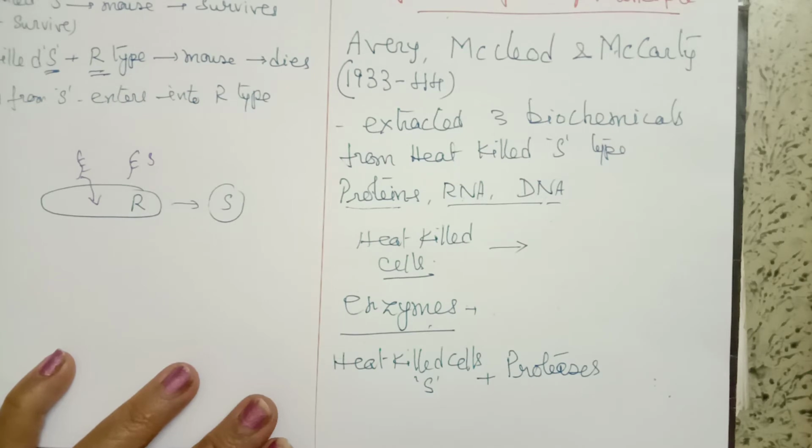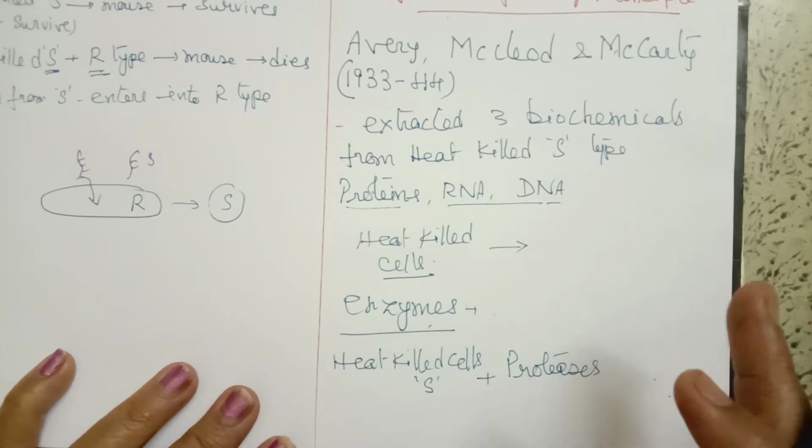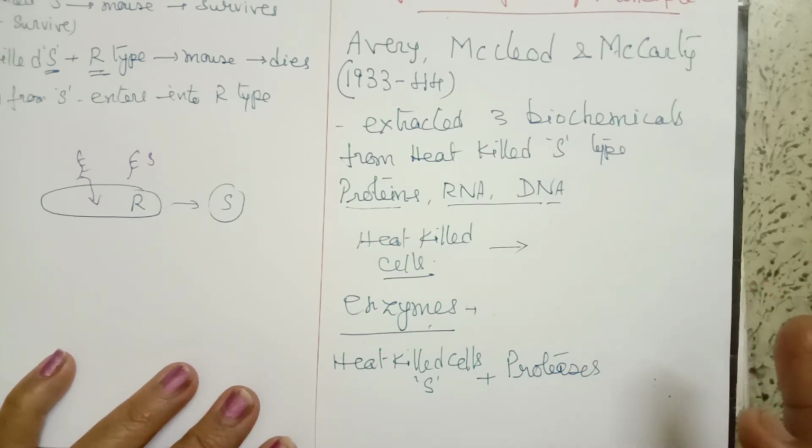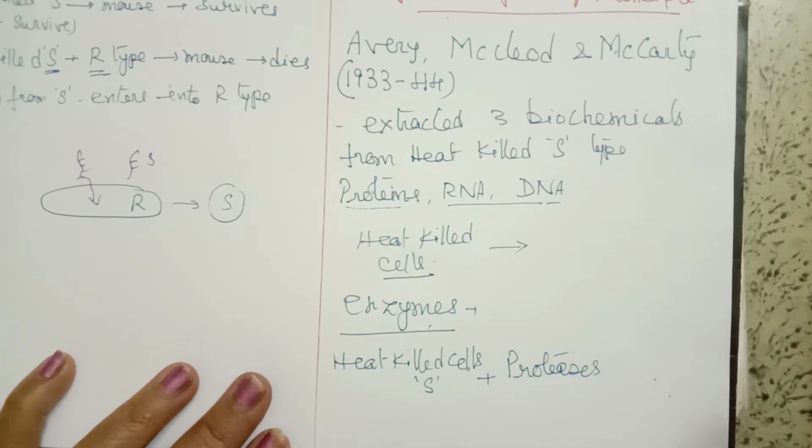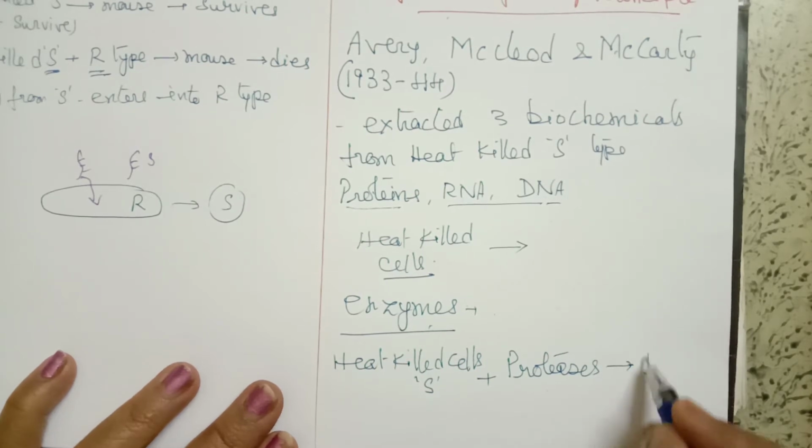No other substance means they removed lipids and carbohydrates. So only proteins, RNA and DNA was there in the mixture along with the cells, without any other substances like lipids and carbohydrates. So when heat killed S cells mixed with proteases and then injected into R type.